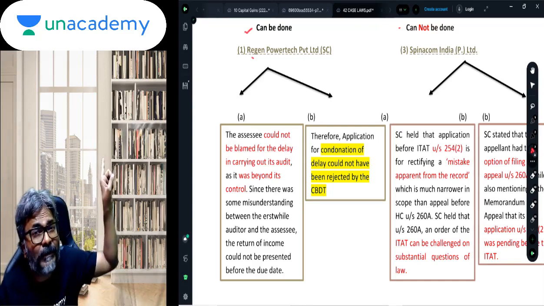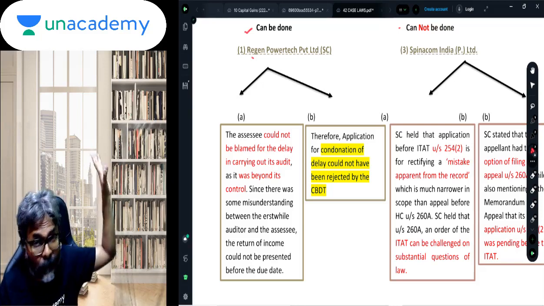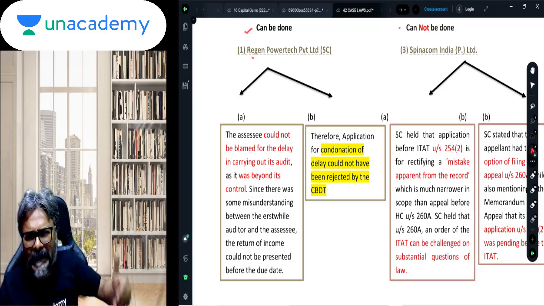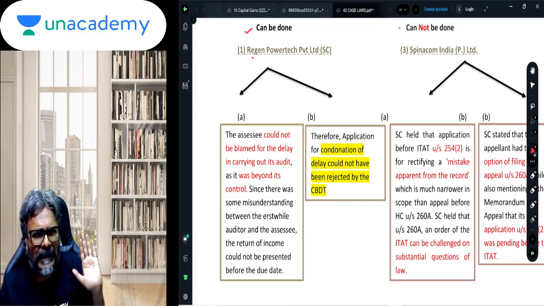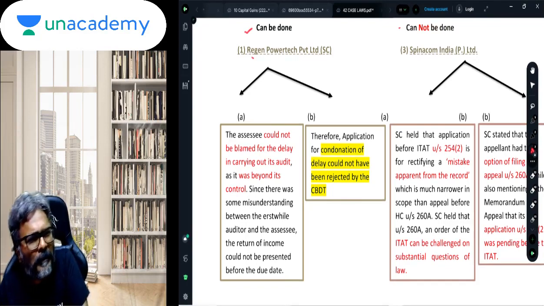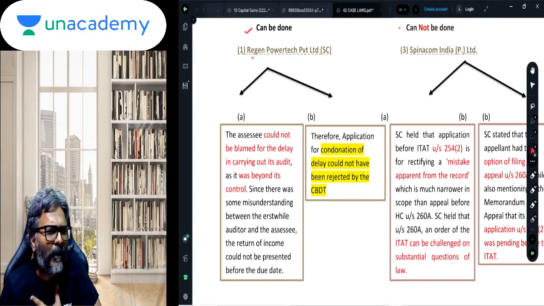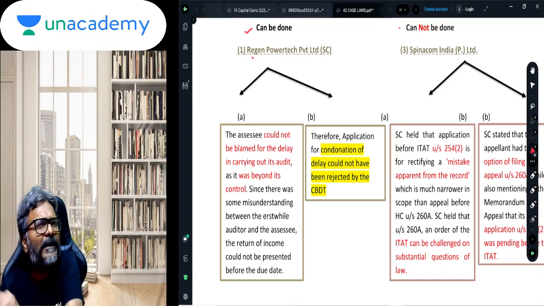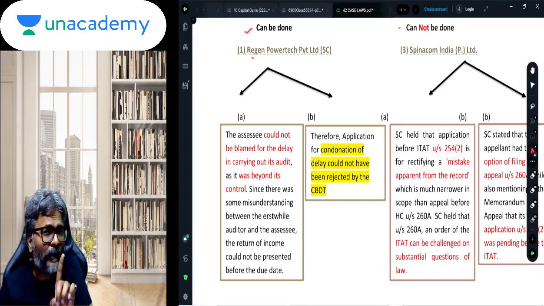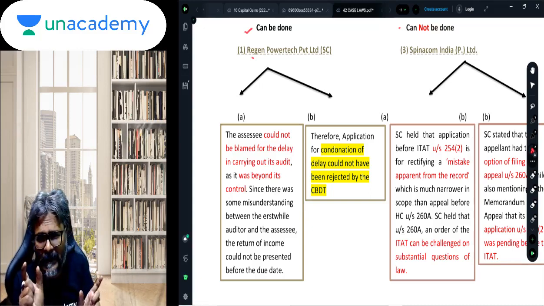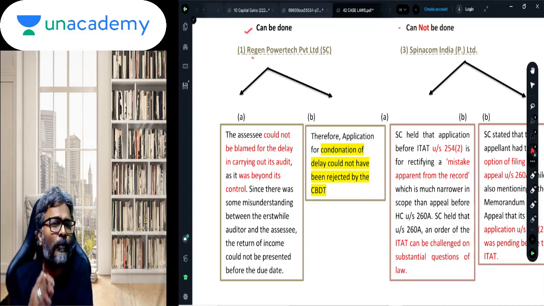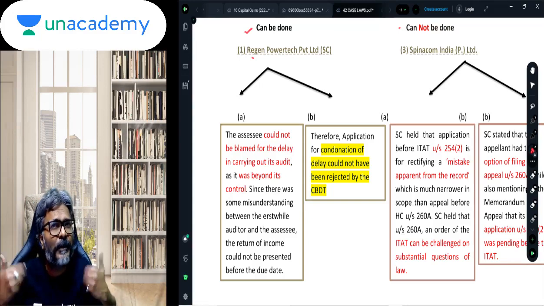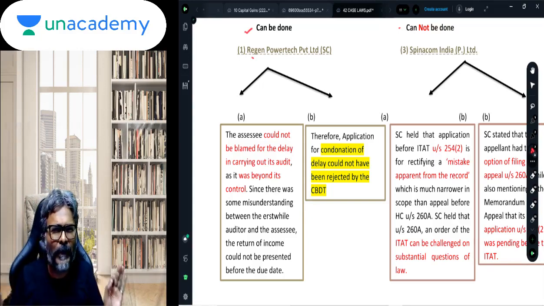There was an issue with the previous auditor. The previous auditor did not give a certificate of no objection to the subsequent auditor, and because of that certificate not being received, the subsequent auditor could not undertake the audit. So this procedural delay was something which was beyond the control of the assessee. All of you will agree to this.